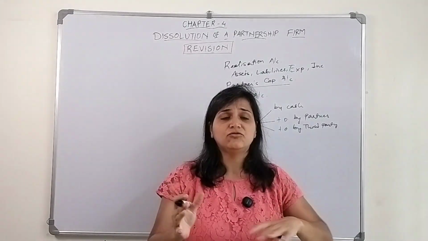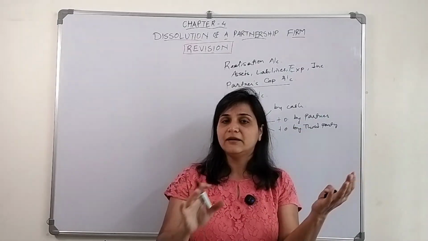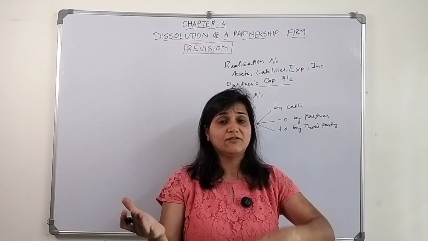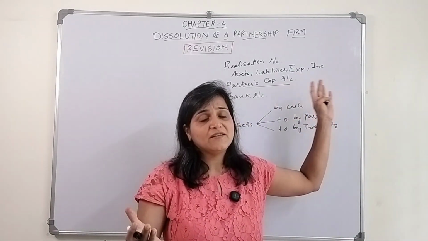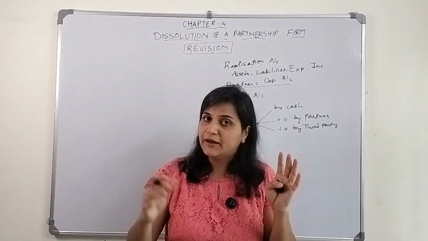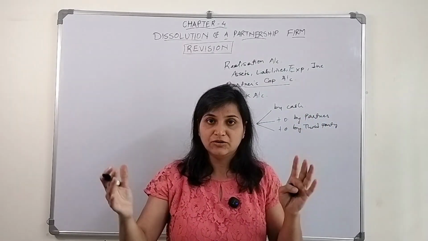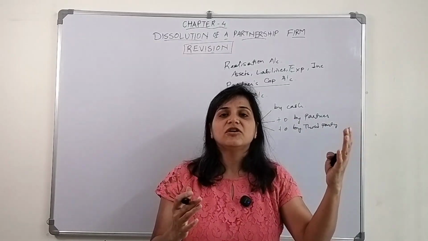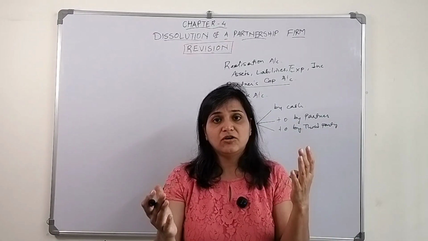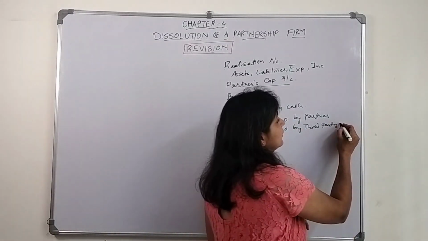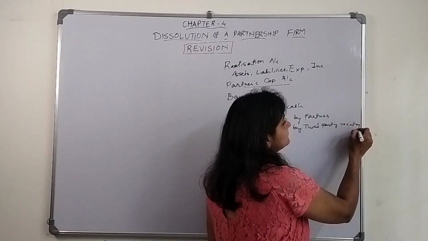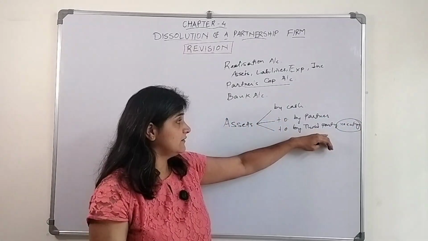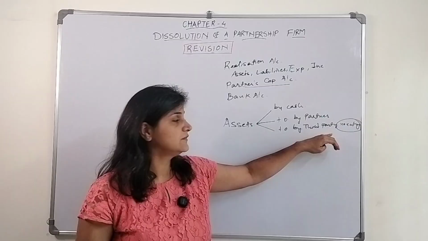Because in both situations one realization account will get debited and one realization account will get credited, because assets are being paid off towards a liability, so realization account will debit and the realization account will credit. So there will be no entry when the assets are being taken over by the third person, okay?